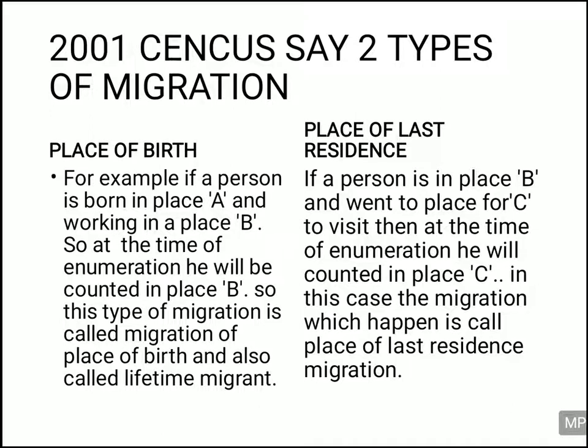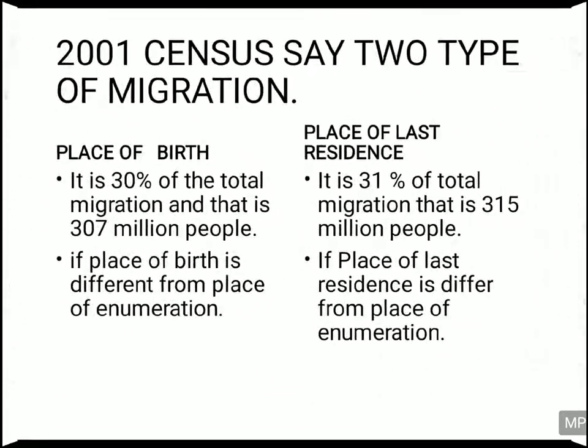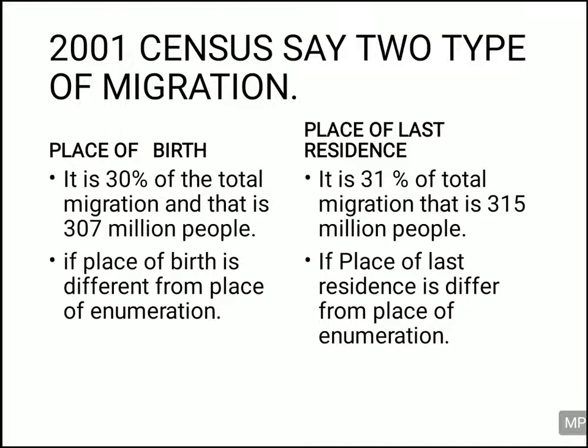And in the place of last residence, what happens? Suppose you are residing and working in place B, but when the enumeration was going on, you were not in place B, you went to place C for some reason. So your data will be collected at place C only, you will be counted at place C only. And in this case, the migration is called place of last residence migration. So these were the two types of migration given importance in the 2001 data.